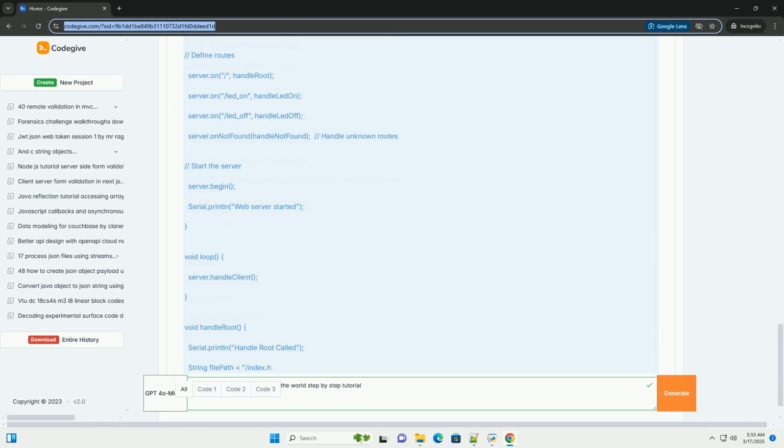Troubleshooting. Wi-Fi connectivity: double check your Wi-Fi credentials and ensure your ESP32 is within range of your Wi-Fi network. Serial monitor: use the serial monitor in the Arduino IDE to debug. It will print error messages and status updates.